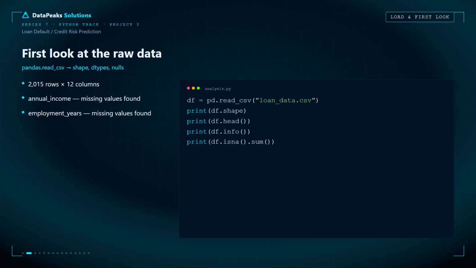That quickly revealed gaps in columns like annual income and employment years, highlighting the data quality issues that must be fixed before building a reliable credit risk model. Next, we'll clean and prepare this data for machine learning.